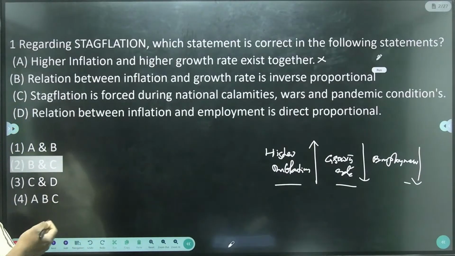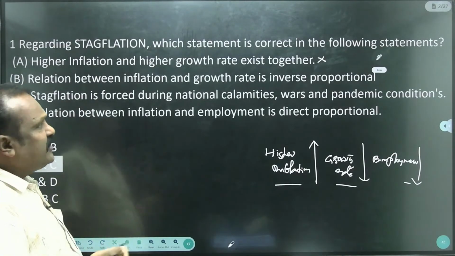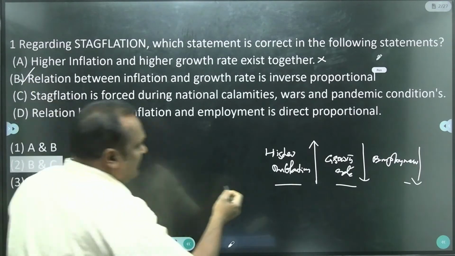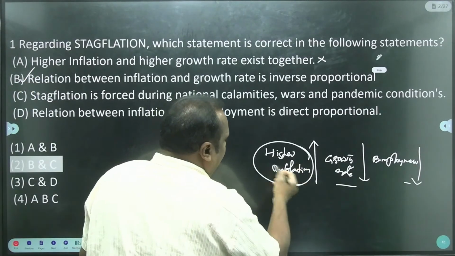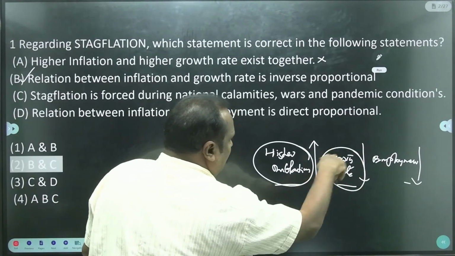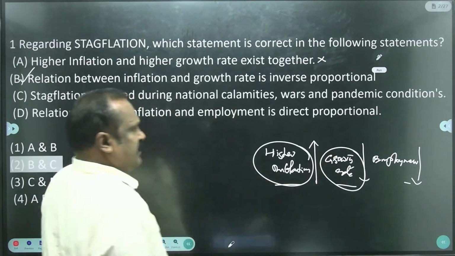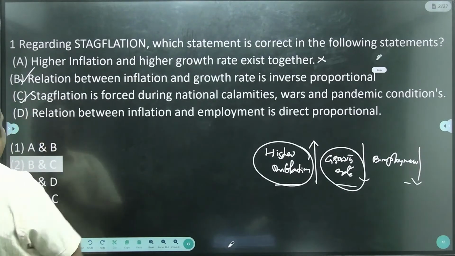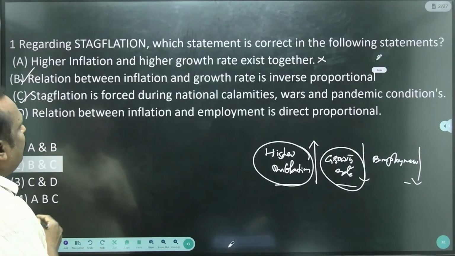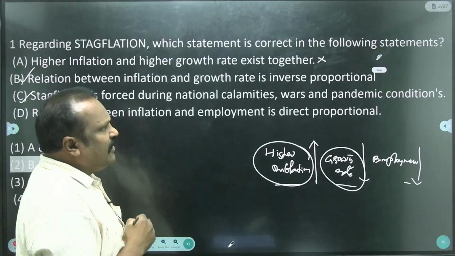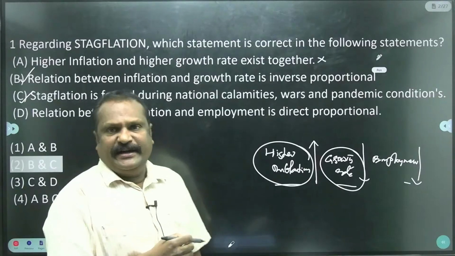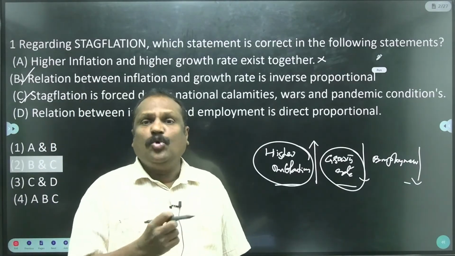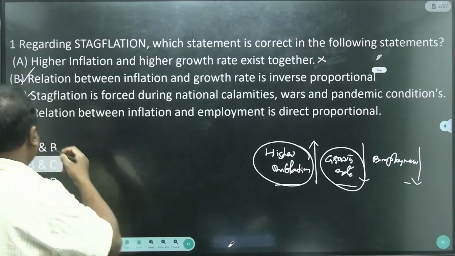Second one, the relation between inflation and growth rate is inversely proportional. Yes, this statement is correct, because you can find the relation between higher inflation and low growth rate is inversely proportional. Then come to C. C says stagflation is found during national calamities, wars or pandemic conditions. Yes, India faced this stagflation during COVID-19. This statement is correct.